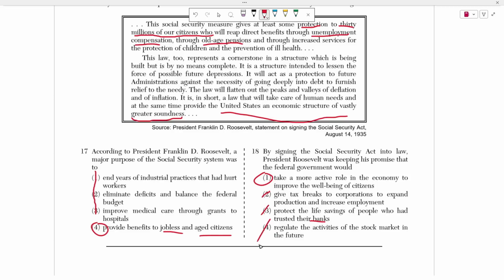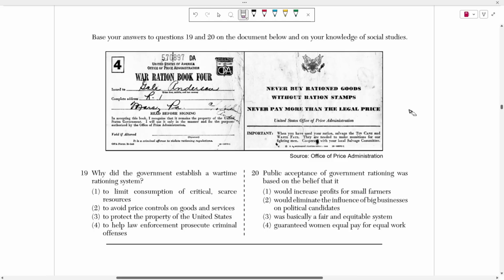And this has nothing to do about regulating the stock market, even though FDR did pass regulations on all three of those things. Again, that's not what this specific regulation is talking about. So 19 and 20, based on these two photos, this is the War Ration Book number 4. It says that in accepting this book, I recognize that it remains property of the United States government, and so on and so forth, right?